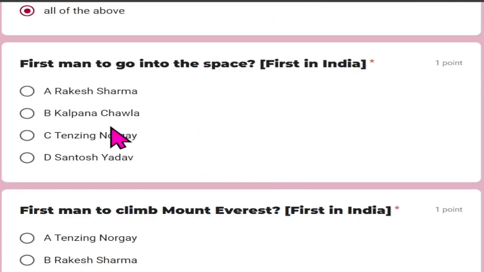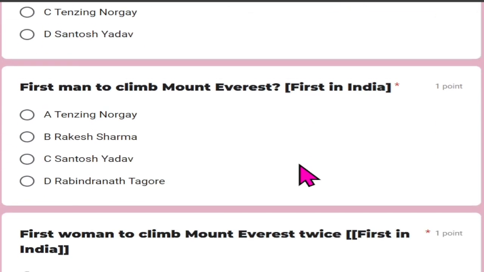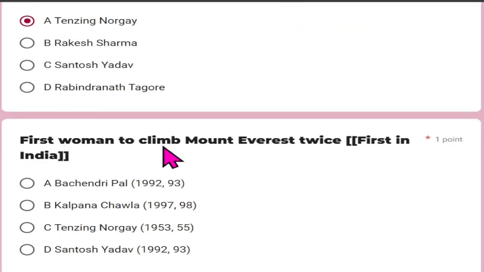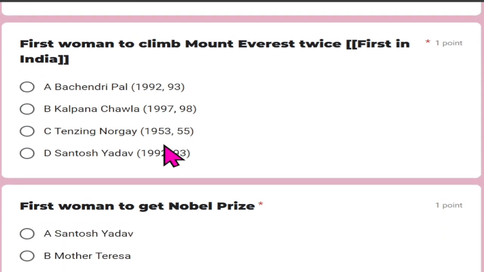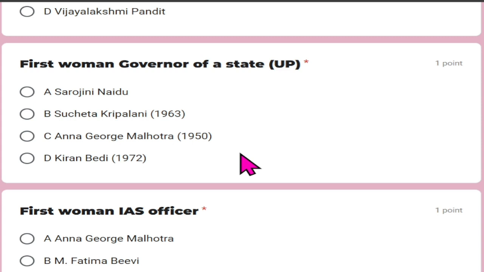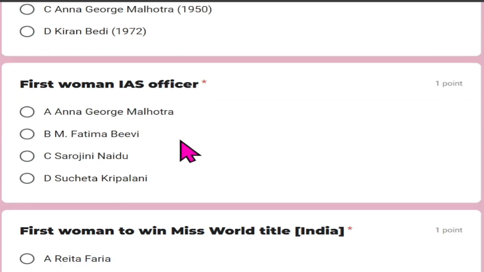First man to go into the space from India, Rakesh Sharma. First man to climb Mount Everest, Tenzing Norgay. First woman to climb Mount Everest twice, Santosh Yadav. First woman to get Nobel Prize from India, and that is Mother Teresa. First woman governor of a state, that is UP, and that is Sarojini Naidu. First woman IAS officer, and that is Anna George Malhotra.